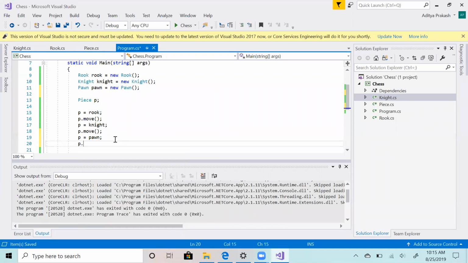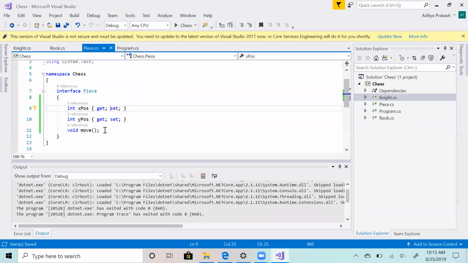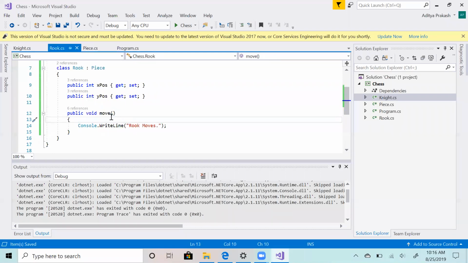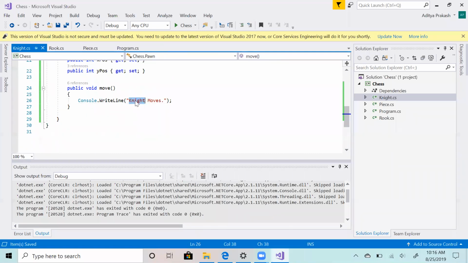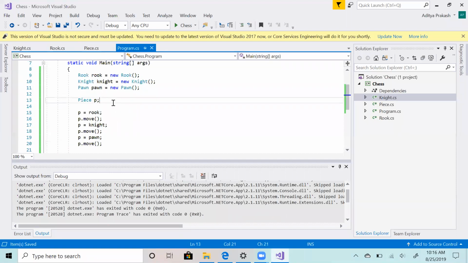And now to move a pawn, I don't have to look up its definition, because I know that it is of type piece, so move is already implemented, so all I do is move. This is the advantage: you are hiding the implementation of a specialized type inside the class. Obviously, the move function inside rook will be different, inside the knight will be different, and inside the pawn will also be different. Currently, I'm just printing something. The entire implementation will be different, like X position and Y position will be modified differently. But your controller or your program is not affected by it. You just go and move.